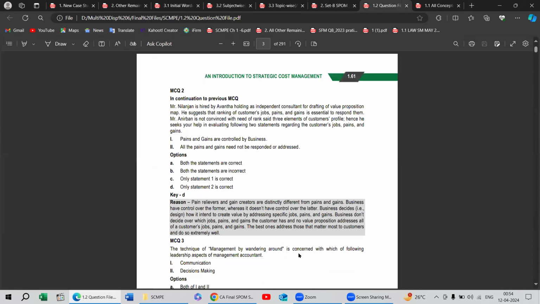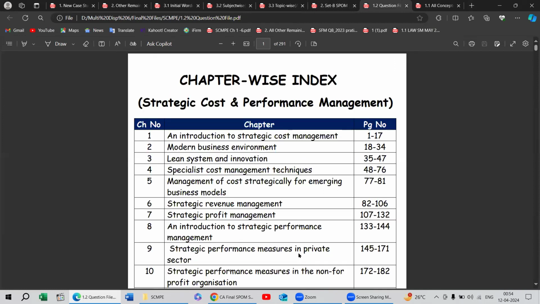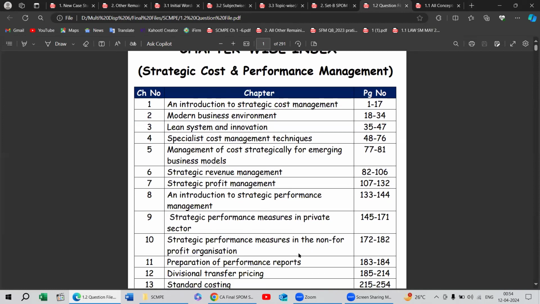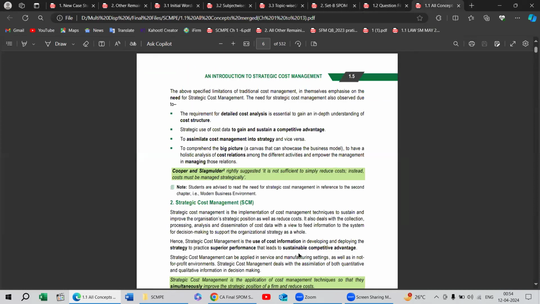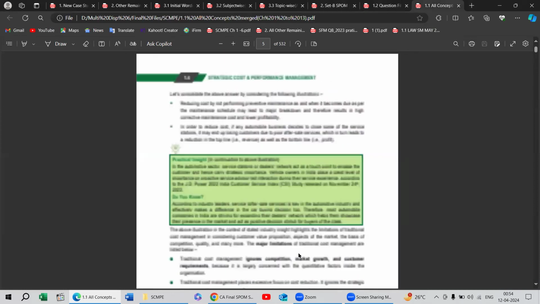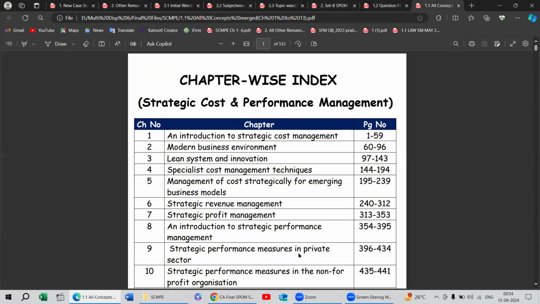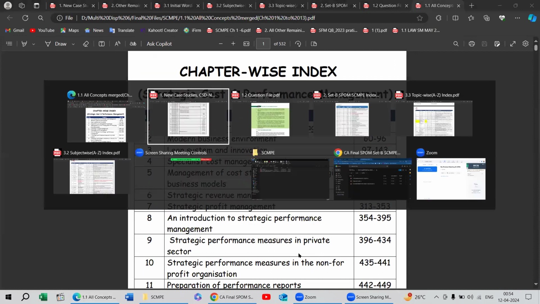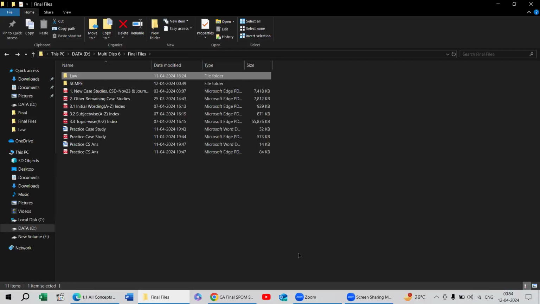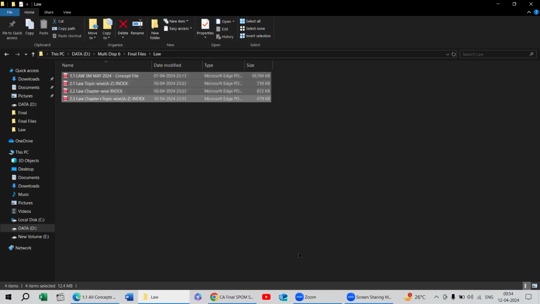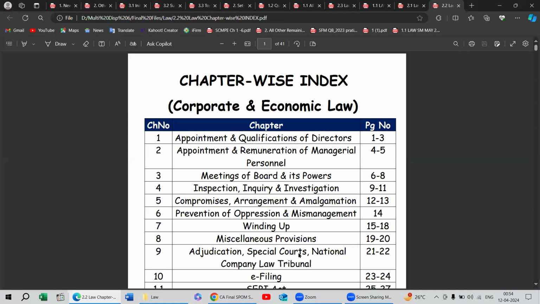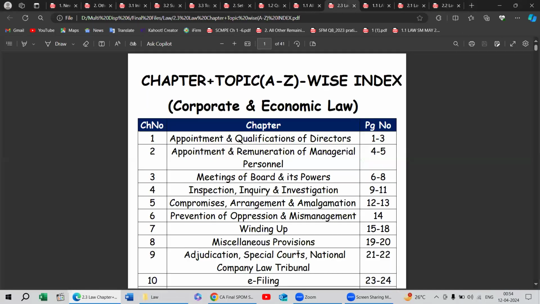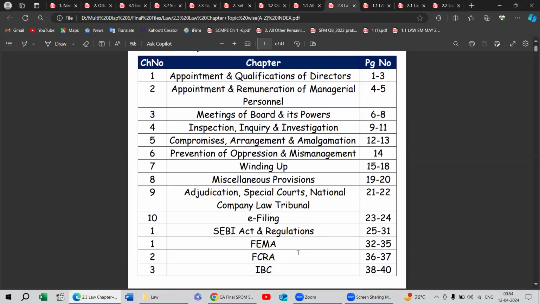And in the next file, the questions are there and the index is also there, from which page the question has been asked. And the third one was relating to the concept file, and only concepts are there in this file. And the last one is relating to law. These four files have been created. So this I will give in brief, and how you will use it, I will share in a separate video, particularly for law.